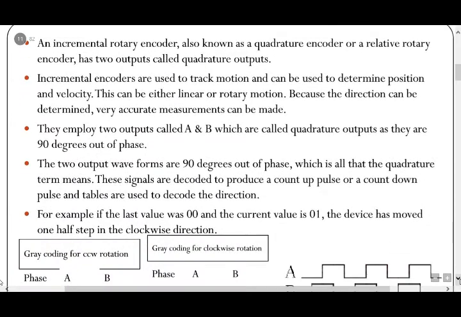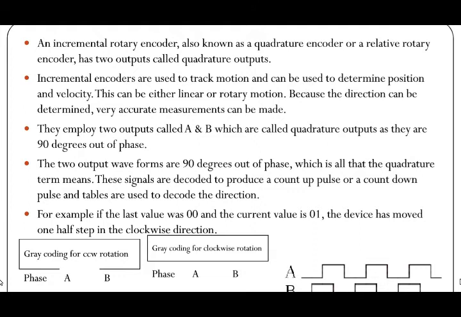An incremental rotary encoder, also known as a quadrature encoder or relative rotary encoder, has two outputs called quadrature outputs. Incremental encoders are used to track motion and can be used to determine position and velocity. This can be either linear or rotary motion. Because the direction can be determined, a very accurate measurement can be made.